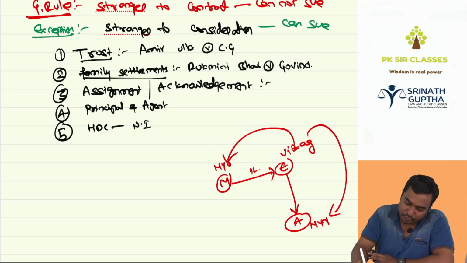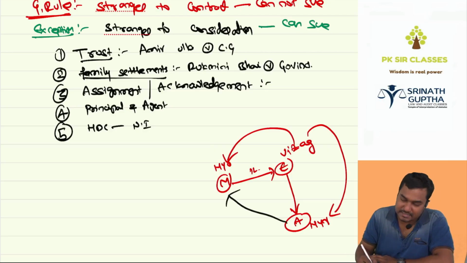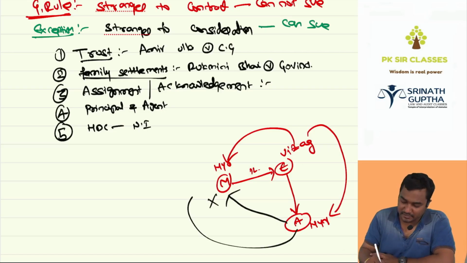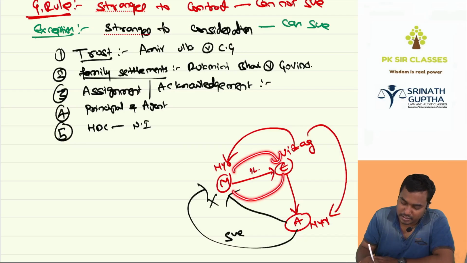Then Aditya went to Manoj, asking for the money, but Manoj is not giving the money to Aditya. Aditya said, I will sue you. Then Manoj said, how? There is an agreement between me and Ishwar. I can sue Ishwar, Ishwar can sue me. You are a stranger, you can't maintain.